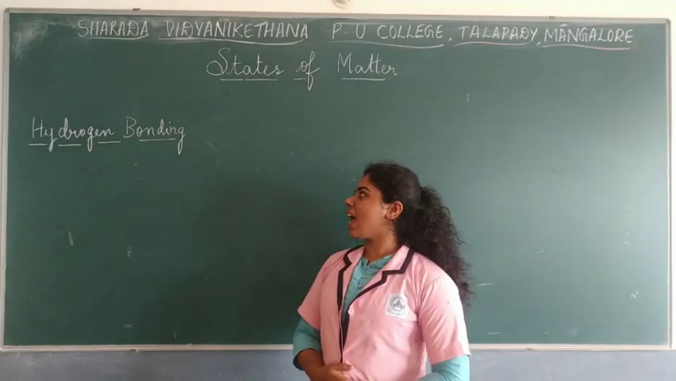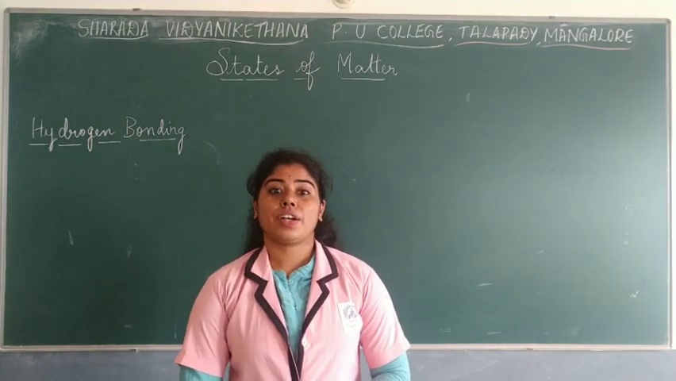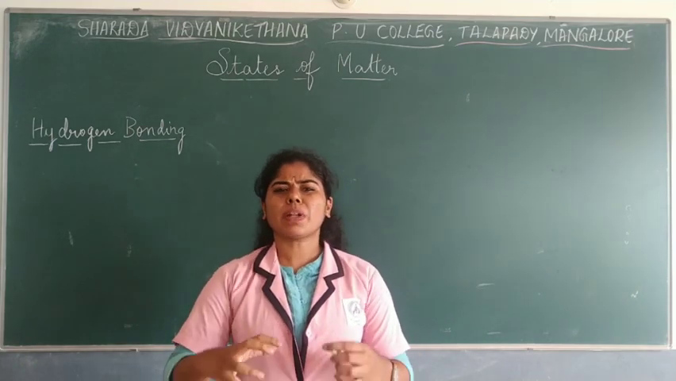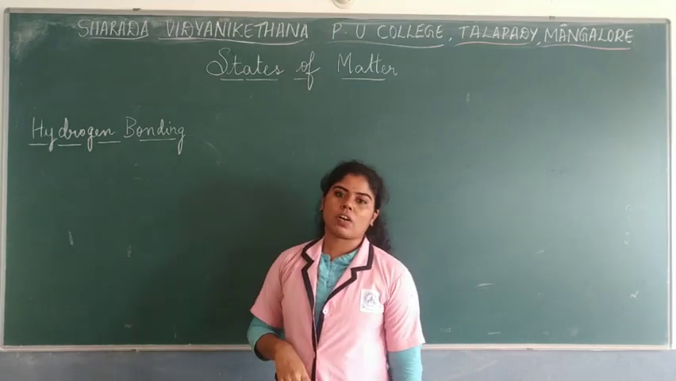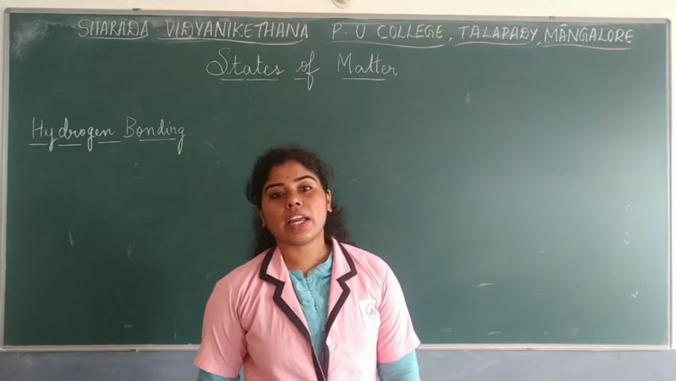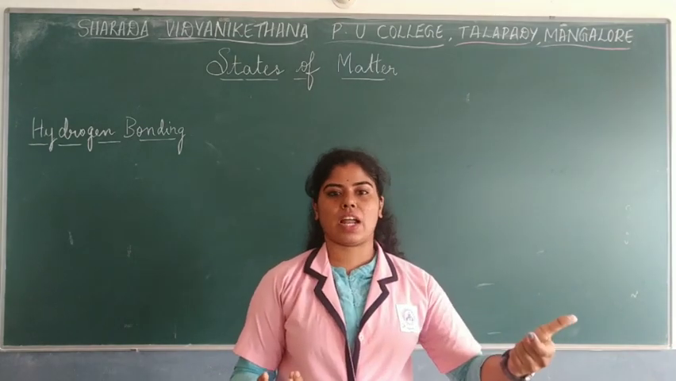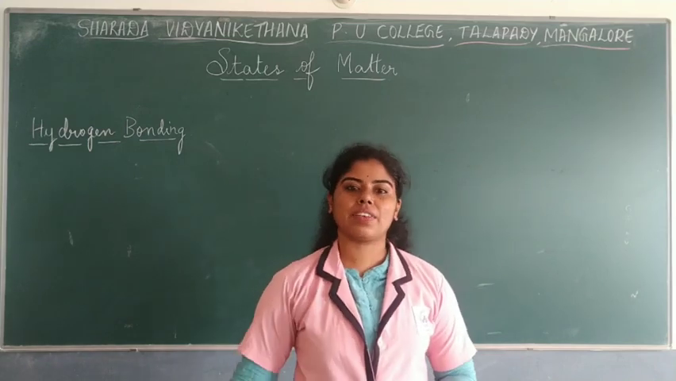So next we have a special type of dipole-dipole interaction. Now dipole-dipole in the sense, obviously there are permanent dipole molecules. But this is a special type of bonding, that is hydrogen bonding. Now hydrogen bonding is exhibited by a hydrogen atom which is bonded to a highly electronegative atom.